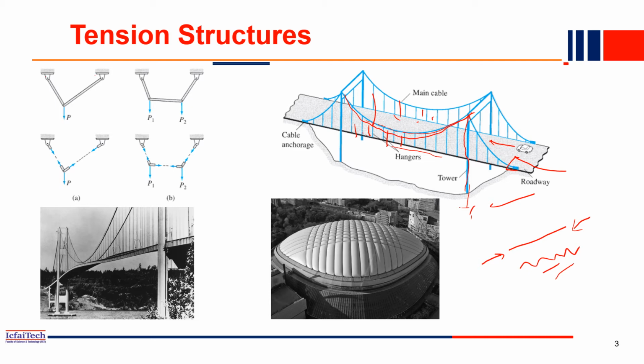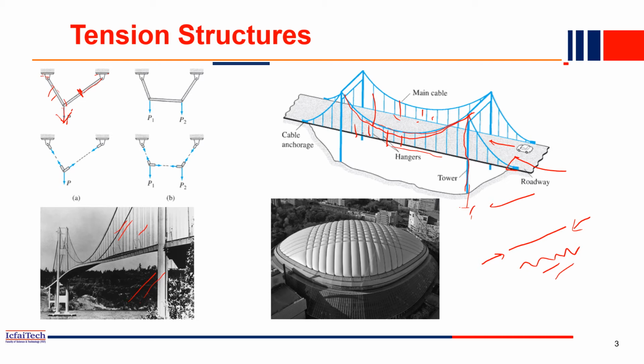For example, these are two beams connected. Now, if we apply a load, this P load, in this direction, then this member and this member, both members will be subjected to tension force. Similarly, here this is a bridge. So in the same way, these cables are basically subjected to tension.